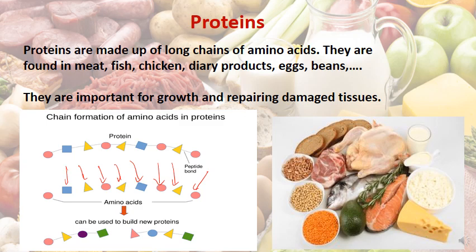The long chain is called the protein, which is the complex form. They are found in meat, fish, chicken, dairy products, eggs, beans, and others. They are very important for growth, and also have a role in repairing damaged tissues.